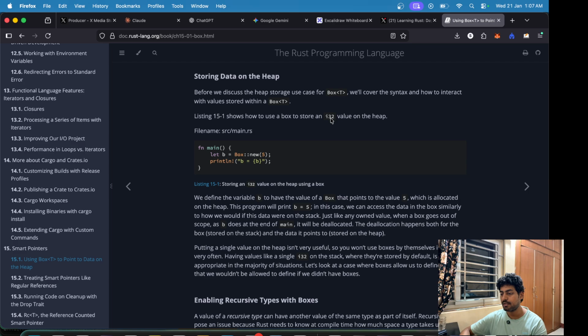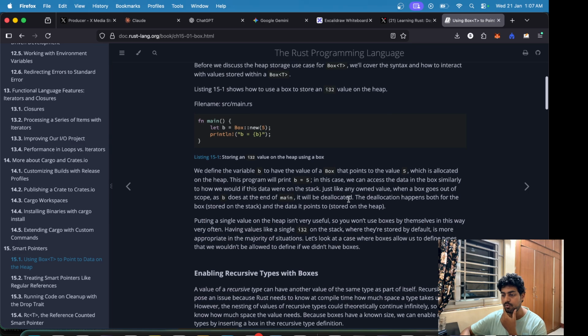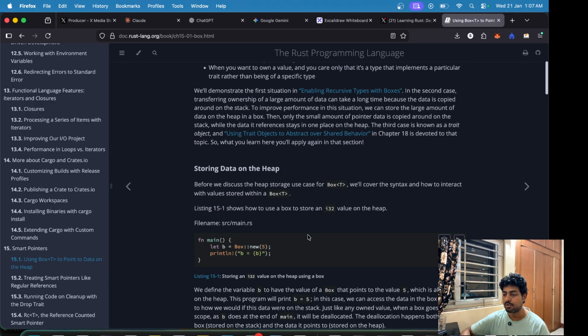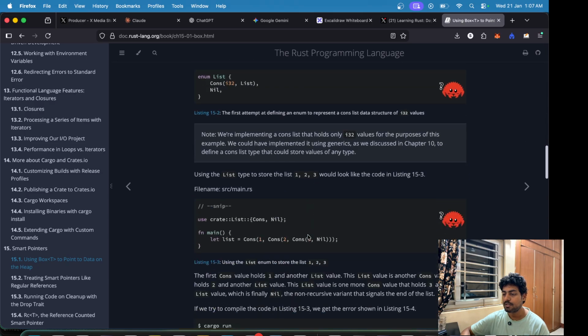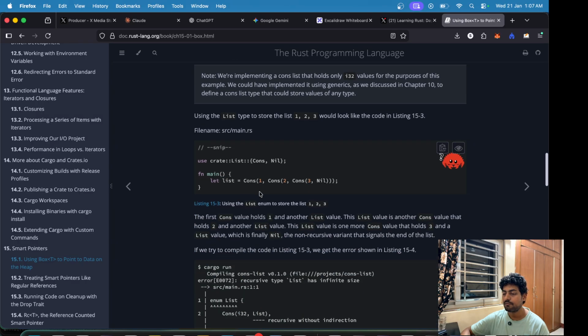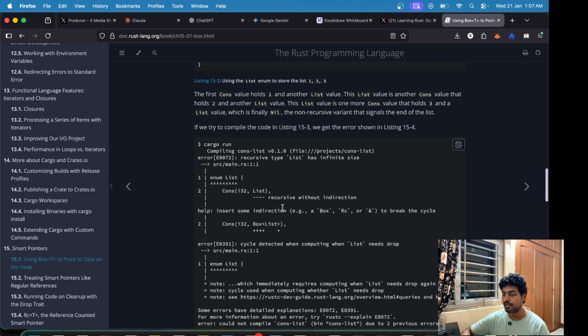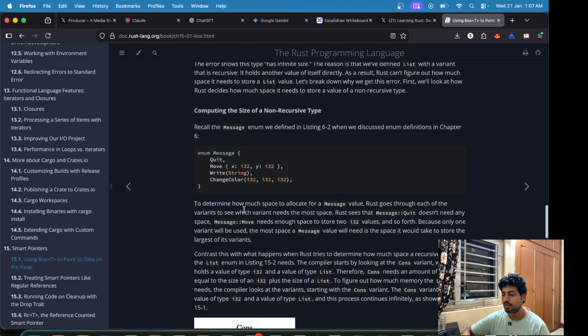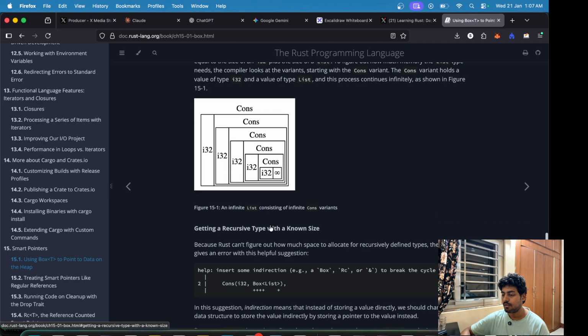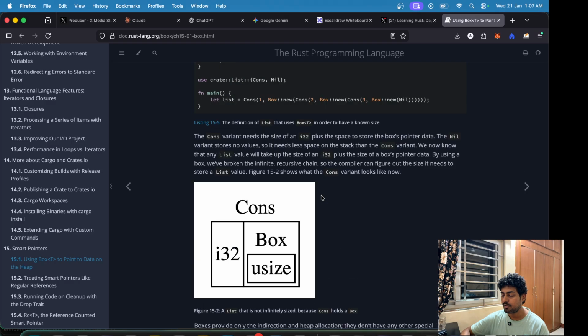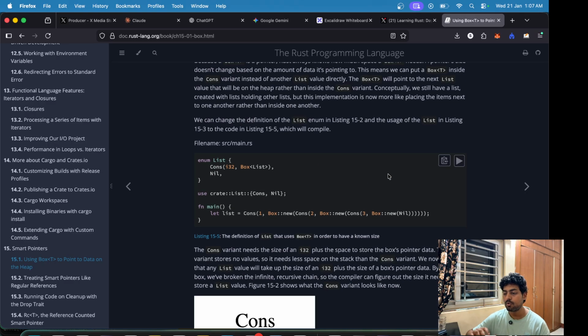Now, even if we want to define some recursive data types like a tree node or a linked list or whatever, we need to use this Box data type. Why? Because in the case of recursive data types, we don't know how long that data type extends.